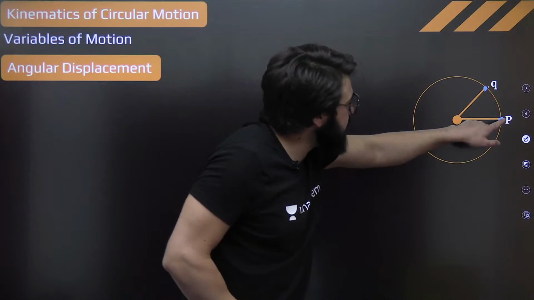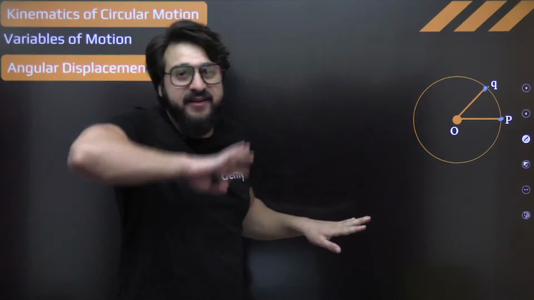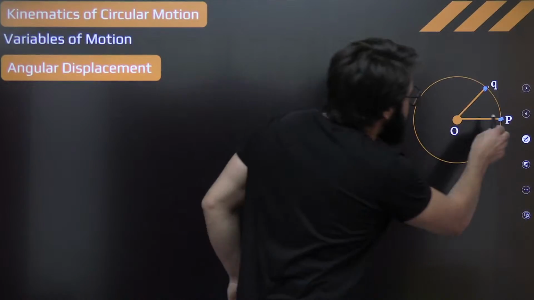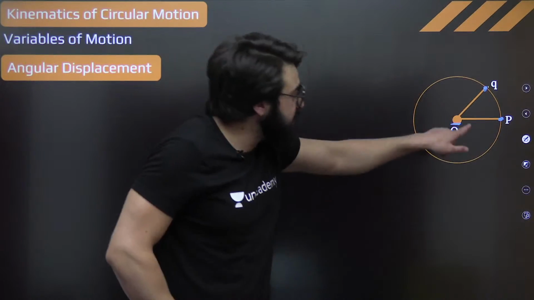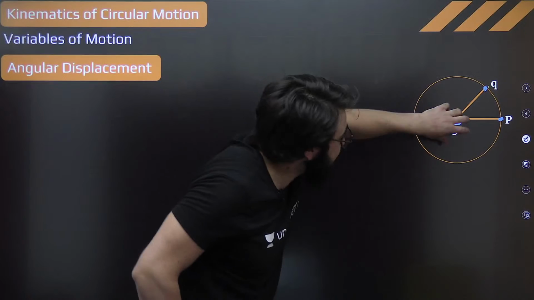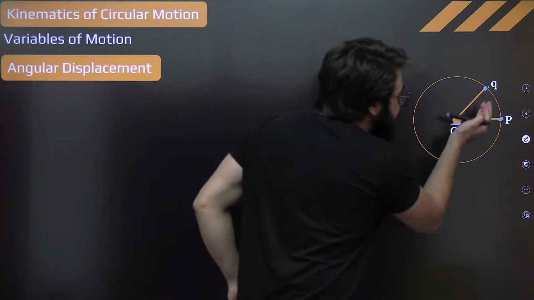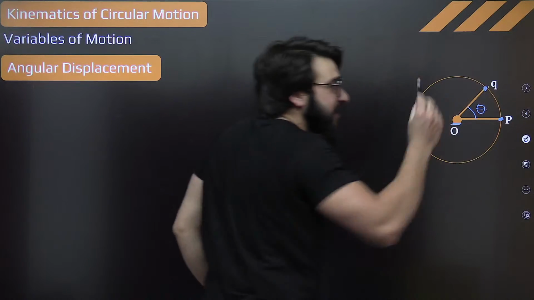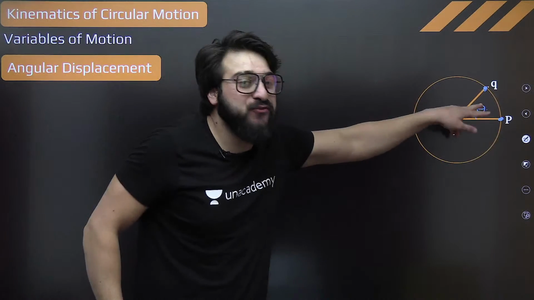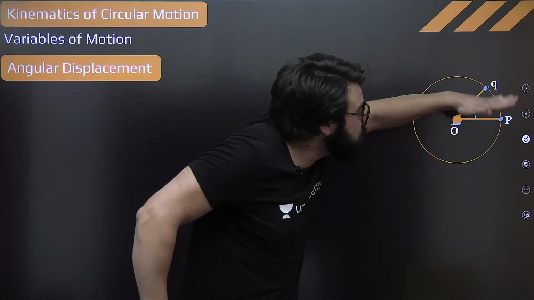So, for example, it traveled from point P to point Q. This is a circular motion, okay? This particle traveled from point P to point Q, and you are observing from the center frame. With respect to the center O, you are exactly sitting over here. So, can I say that it has moved some angle, this much of angle exactly? I call this theta, 100%. So, this is what we call how much the particle has moved angularly.